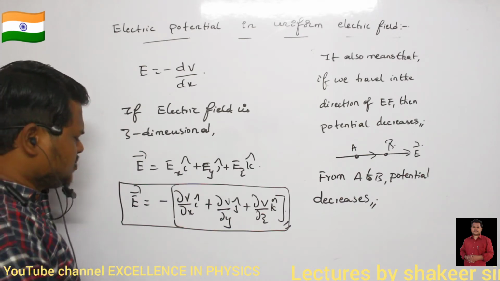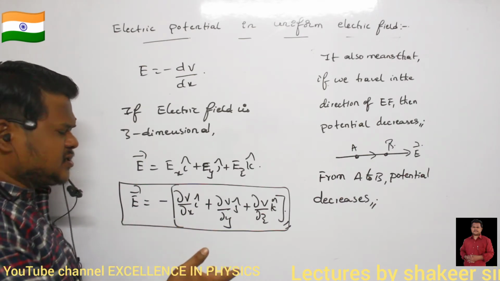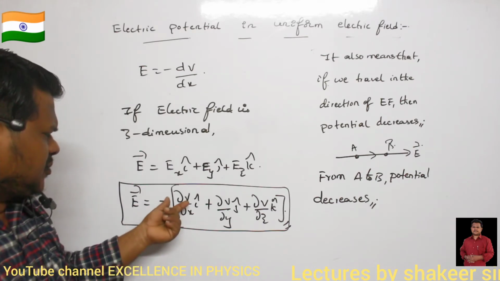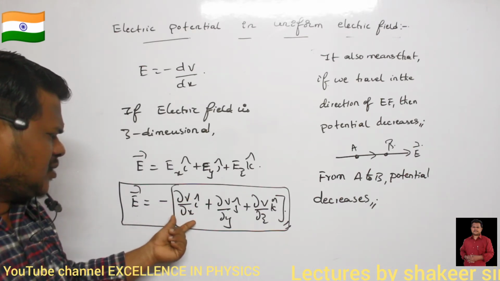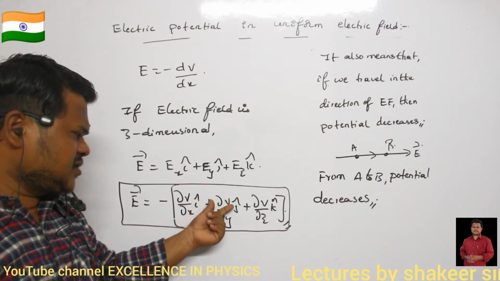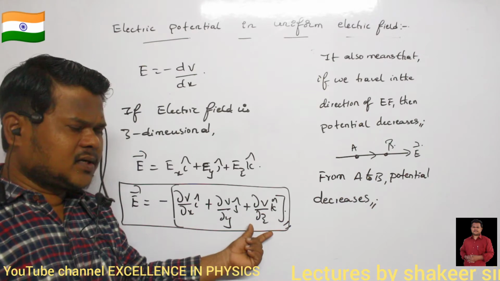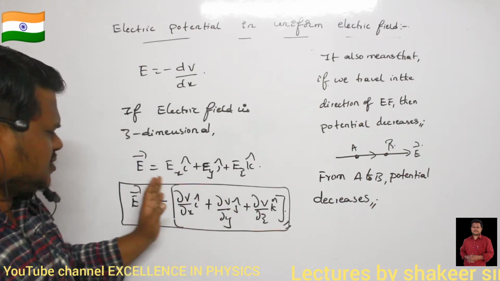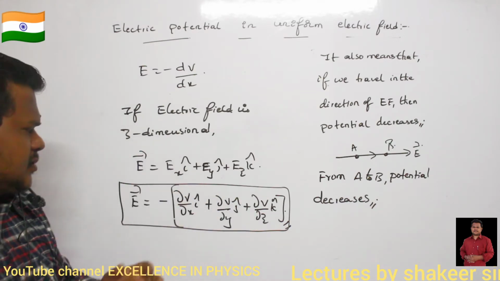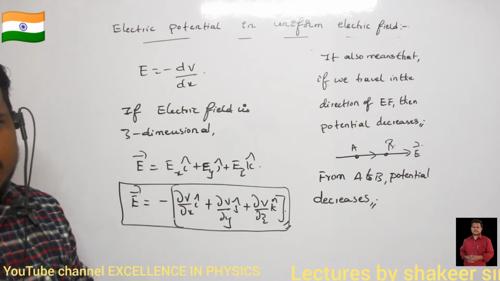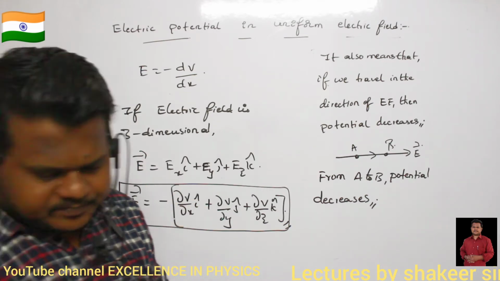If E is changing in three dimensions, then the potential is also changing in three dimensions. So partial differentiation of V along the x-axis, along the y-axis, along the z-axis. This is how we can calculate electric field in three dimensions. Make a note of this.